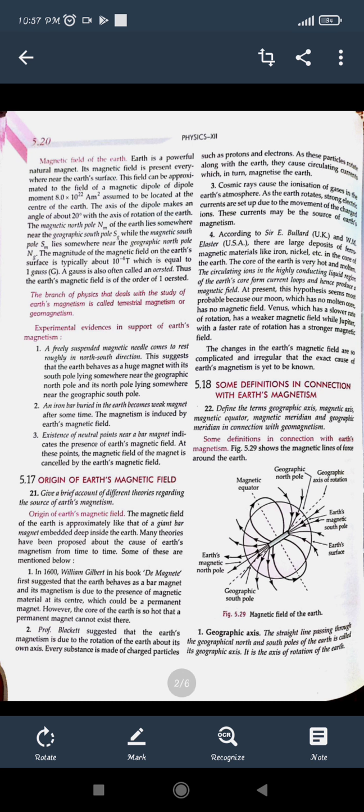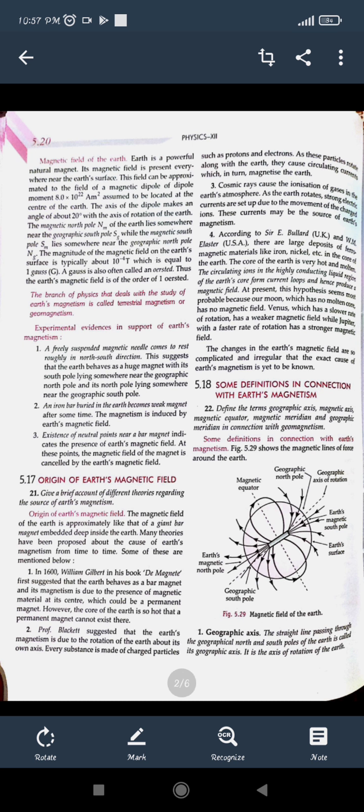We know that a bar magnet's magnetism is due to the presence of magnetic material at its center, which could be a permanent magnet. Similarly, our earth has its inner core at the center, which is so hot that a permanent magnet cannot exist there.